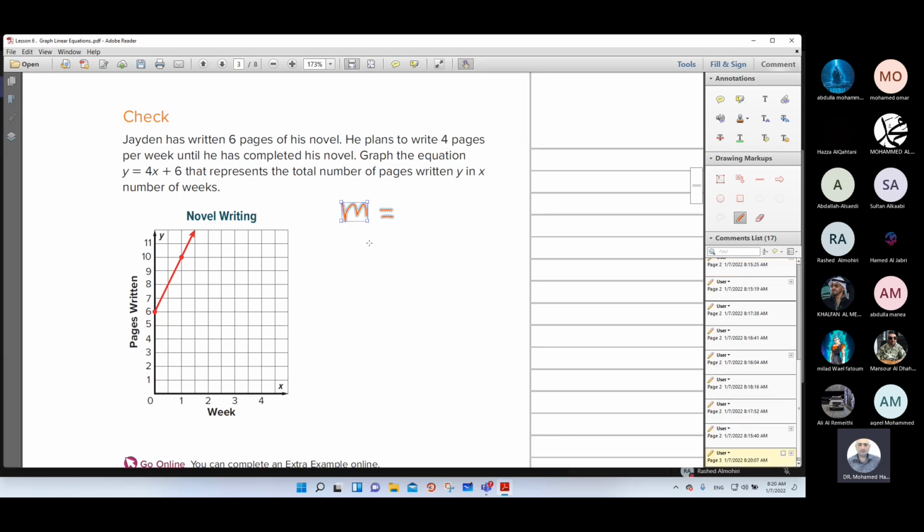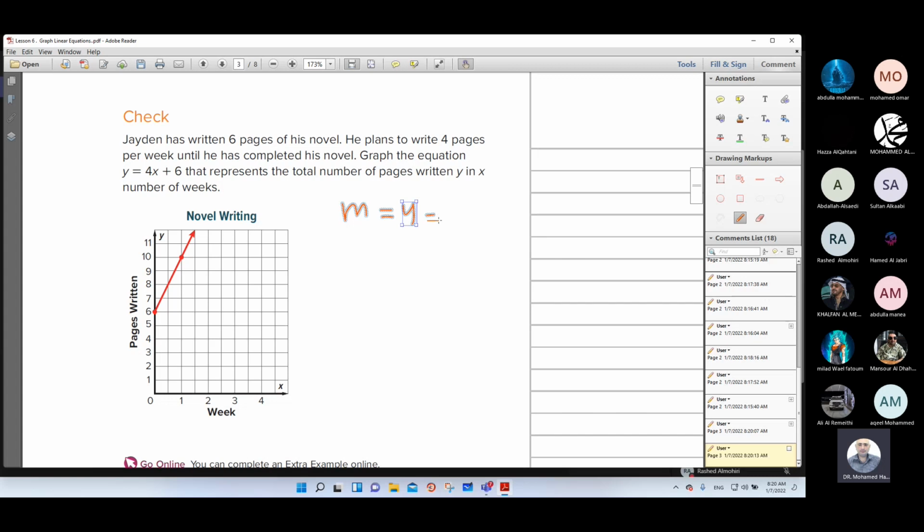At the first, find the slope from the equation. The slope, as you see, will be 4. 4 means 4 over 1, means the rise 4 and the run 1. Then the second step, find the y-intercept b. As you see from the equation, b will be 6. Means the point (0, 6).